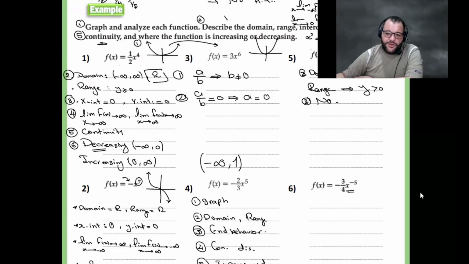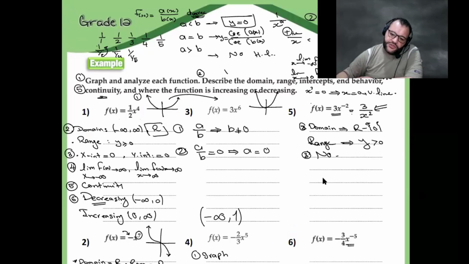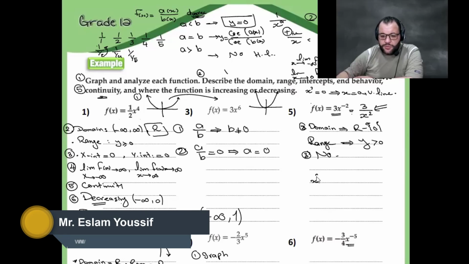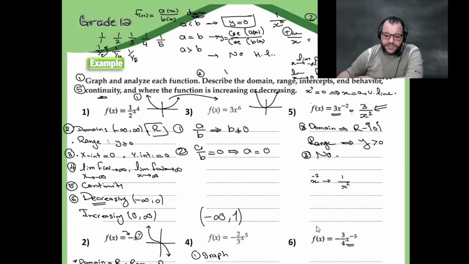Number 5 and number 6. There is a difference. The coefficient of number 5 is positive, whereas the coefficient of number 6 is negative. The coefficient for both of them is 1. The first one is x to the power negative 2, so we will write it as 1 over x power 2. And the second one is x to the power negative 5, so we will write it as 1 over x power 5.